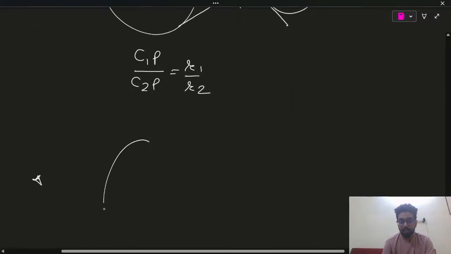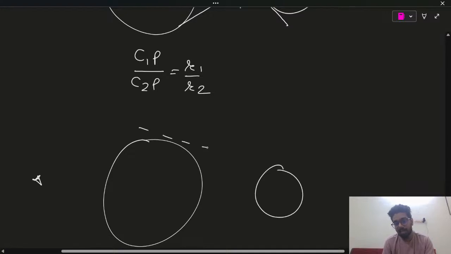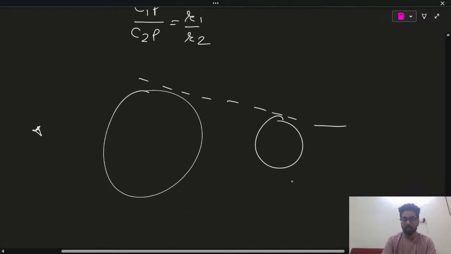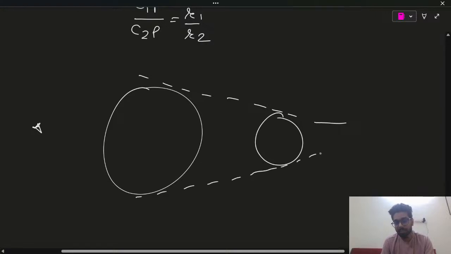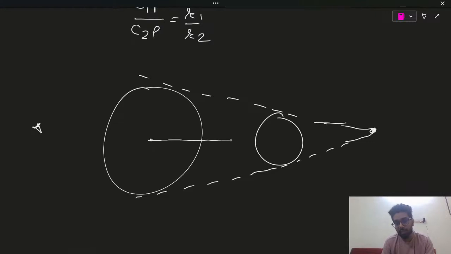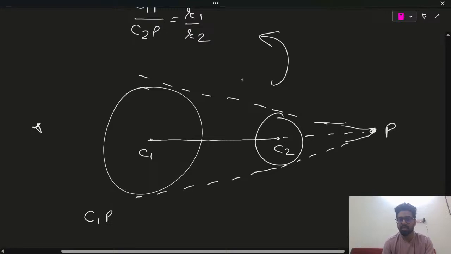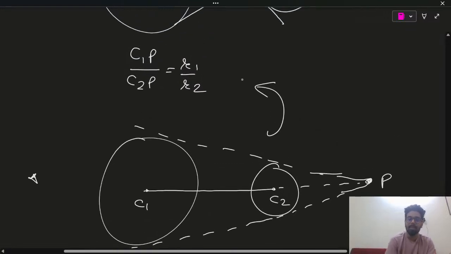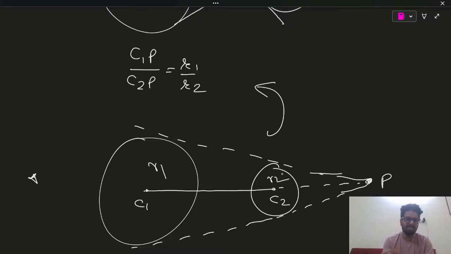Same way, for the same circles, the direct common tangents intersect at some point, and this point lies on the line joining the centers. If this is C1, this is C2, and this is P, we can say C1P upon C2P is R1 by R2, where R1 and R2 are the radii. This is a very minor point, so that's why I have not discussed it in the starting.